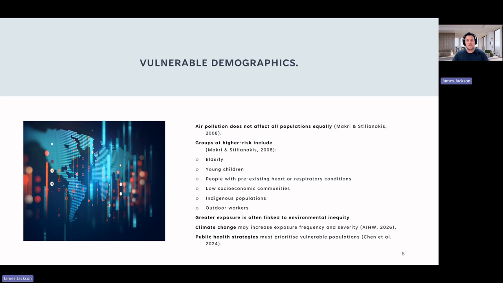Global efforts to protect and support vulnerable populations require targeted interventions that focus on the improvement of air quality standards, urban planning reforms, public health education, and climate adaptation strategies. In the long term, lowering air pollution is both an environmental concern and a matter of social justice.